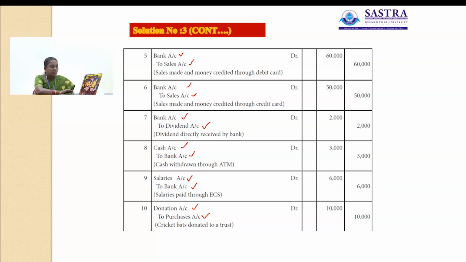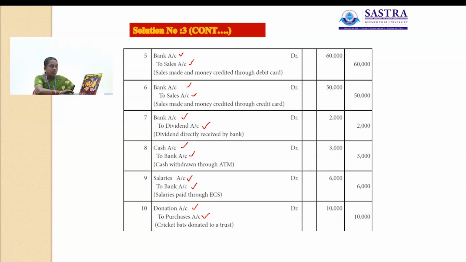Then next one is dividend receipt, directly received by bank. What are the accounts involved here? Dividend account and another one is bank account. Here we are receiving the dividend, so that is the income for us, so that account will be credited. This is a nominal account. Dividend is relating to nominal account. Bank is relating to personal account. Here on this personal account we are receiving the cash. So bank account debit, dividend is one of the income, so that account will be credited.